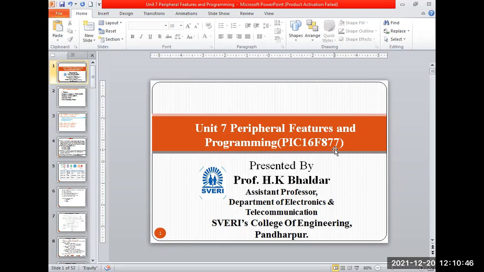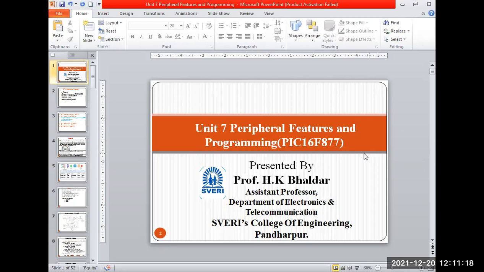Yesterday somebody put me a message. So RISC means what? It is a reduced instruction set computer. Specifically we call it computers, but it is not a computer. By default it is a microprocessor or microcontroller, which drives the system, and that system is formed with computers. Basically the PIC 16F877A belongs to the category of RISC processors. The basic difference between RISC and CISC we have seen in chapter number 1.